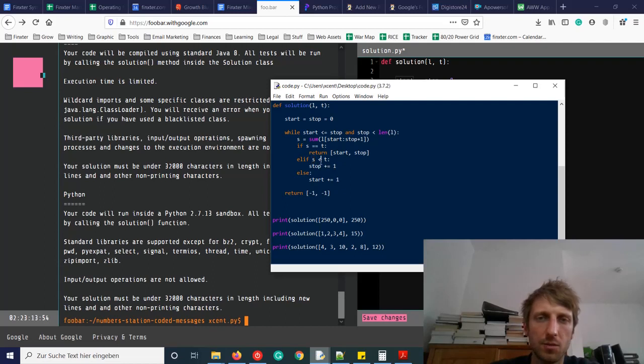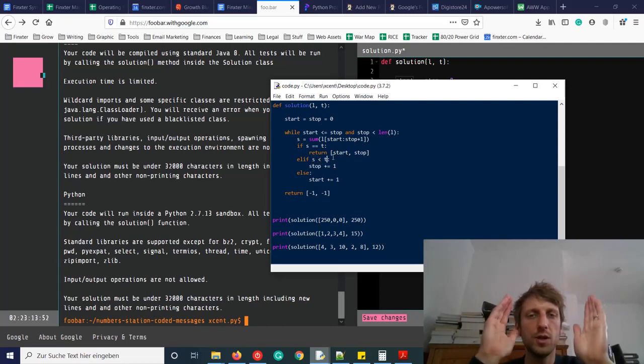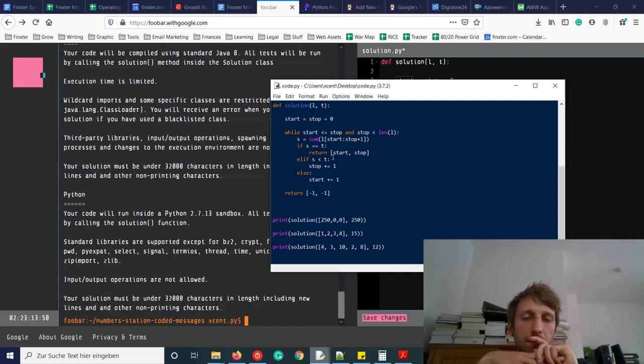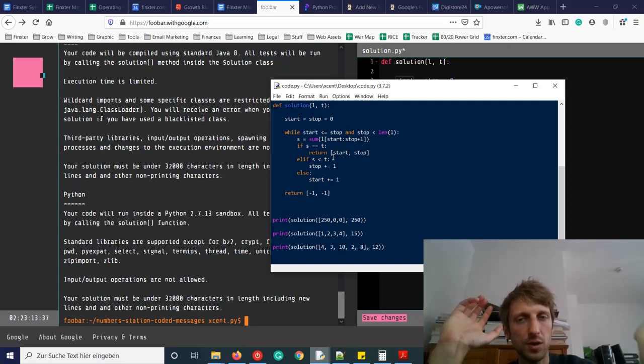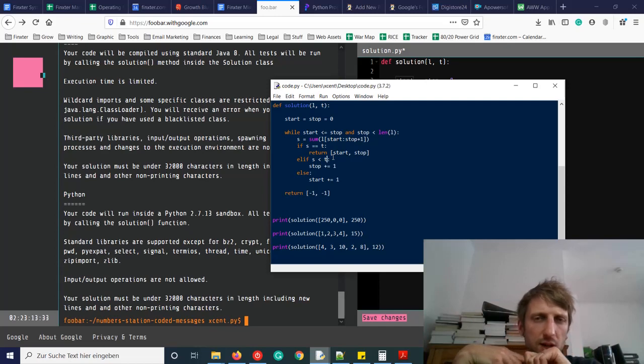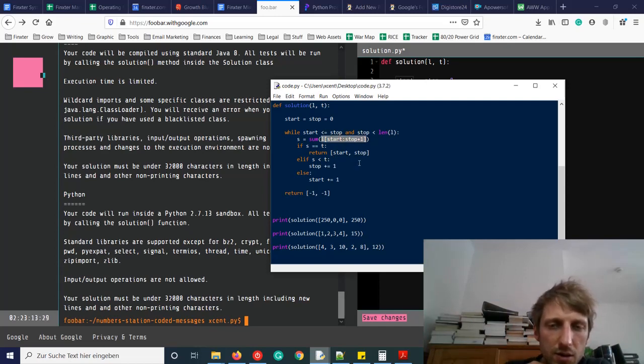If the sum is smaller than t, we need to increase the stop index to increase the sequence length. If the sum is larger than t, then we need to increase the start index, right? And we go from start, so we sum over all values from start to stop.